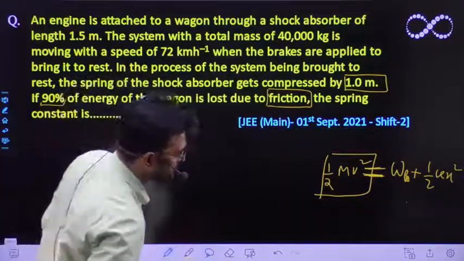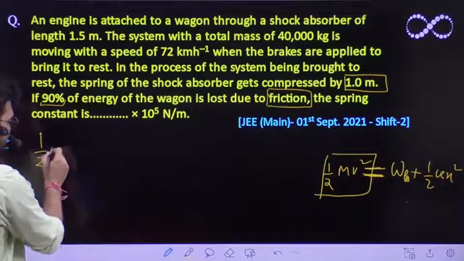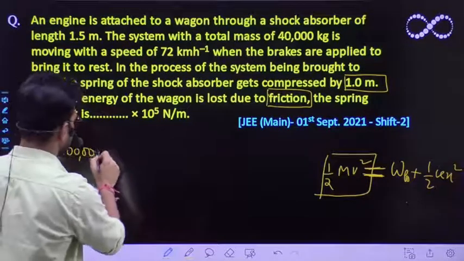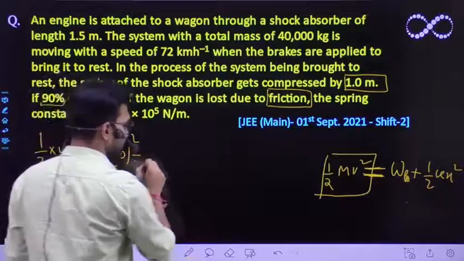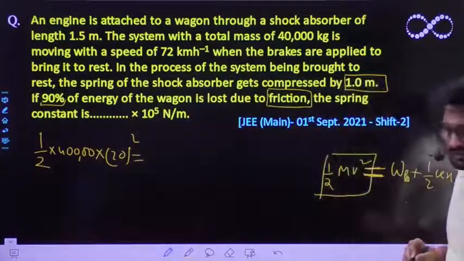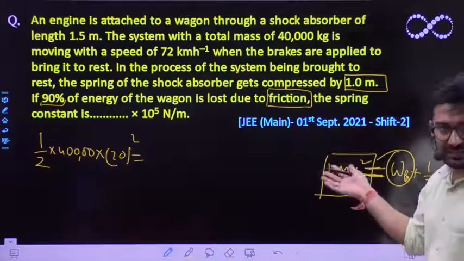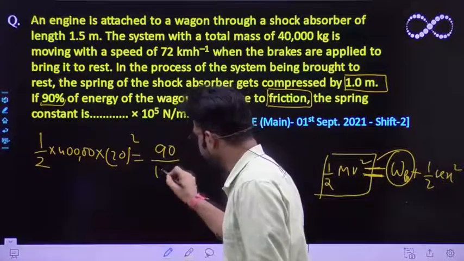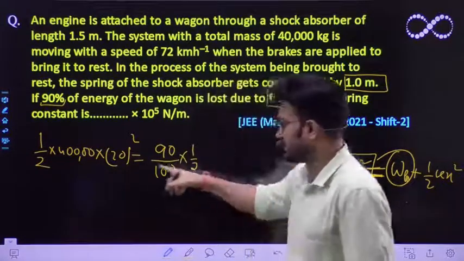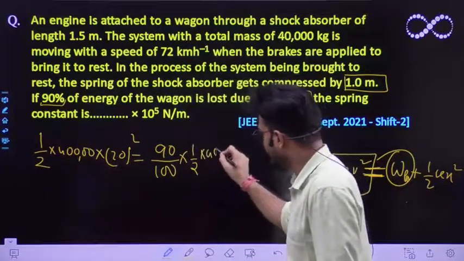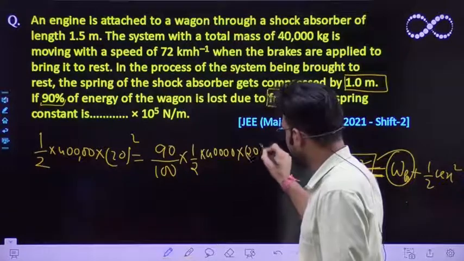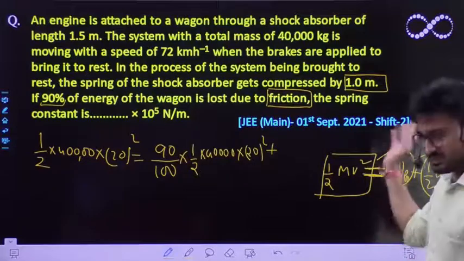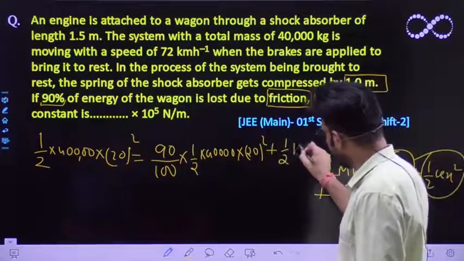We'll solve this equation. Half the mass of the wagon plus engine, 40,000, into v square, which is 20 whole square, must be equal to the work done by friction plus the energy spent in compressing the spring. This friction is 90% of the total energy possessed by the body, so it must be equal to 90 by 100 into half mv square. So this is half into 40,000 into 20 whole square, plus the energy spent in compressing the spring, which is half kx square.